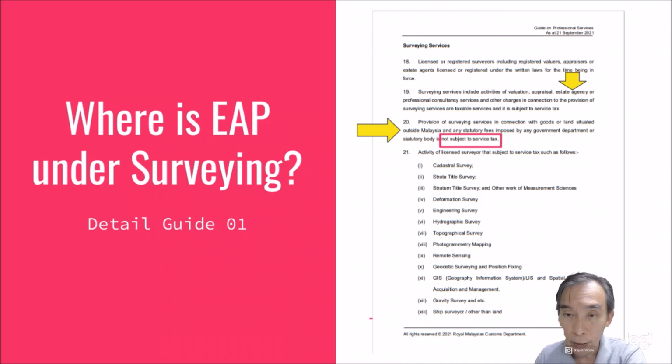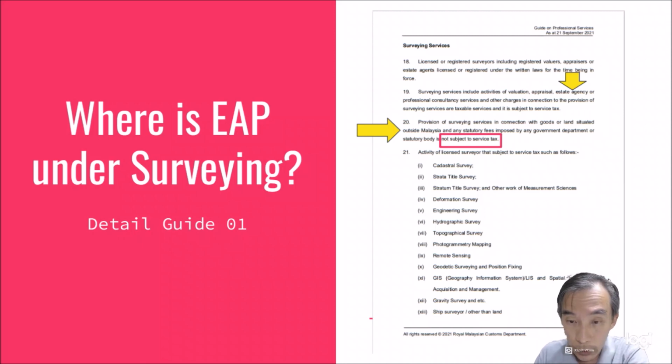So in interpreting this, when you read number 20, it is land situated outside Malaysia because you are selling a property outside Malaysia, so it's not subject to service tax. Foreign projects not in Malaysia are not subject to service tax.